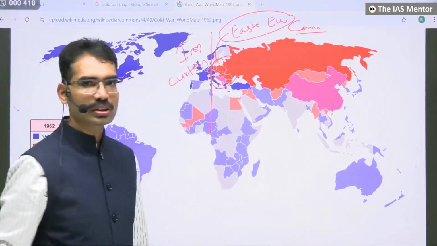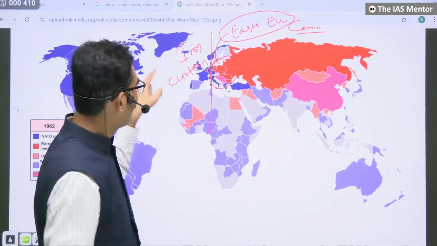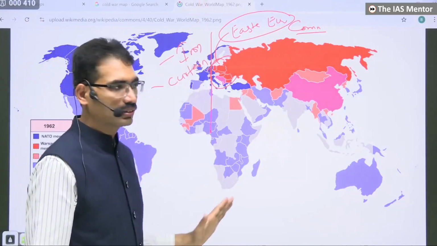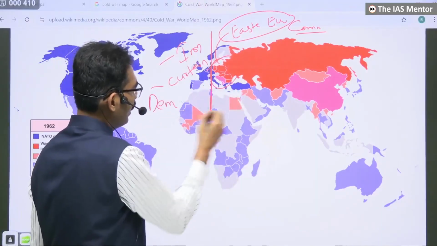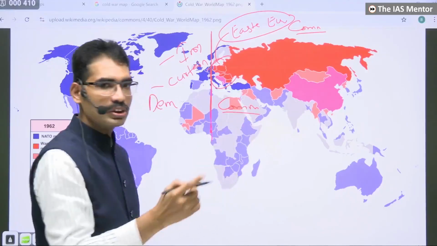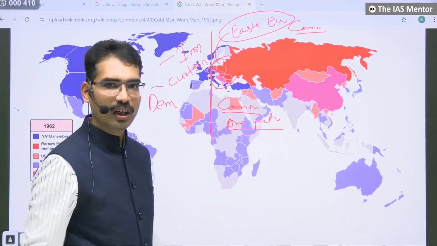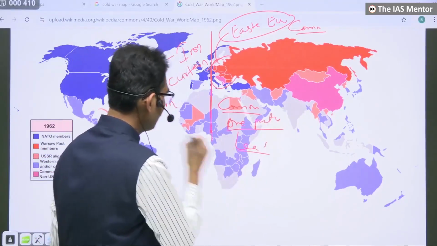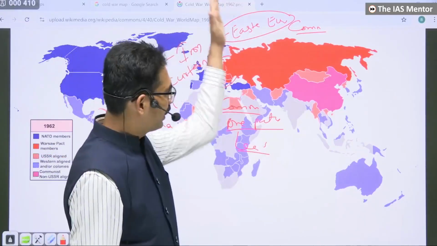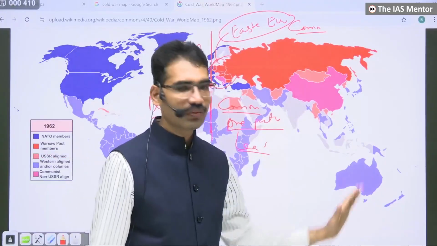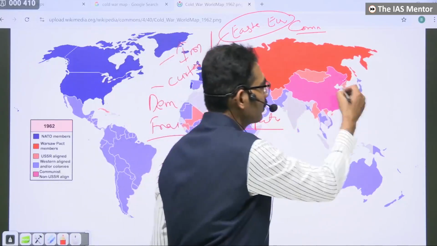In the words of Winston Churchill, who was the Prime Minister of the United Kingdom during World War II, there is an Iron Curtain within Europe, dividing democracies and communists. Communists do not believe in democracy: one party, one leader, a strong leader. But here, democracy and freedom. So Europe was divided, India was divided, Vietnam was divided, Korea was divided. That's why North Korea and South Korea were divided, because of communism versus capitalism only.